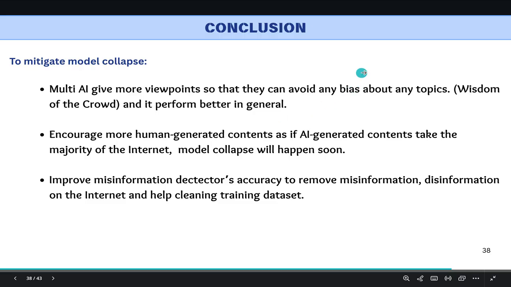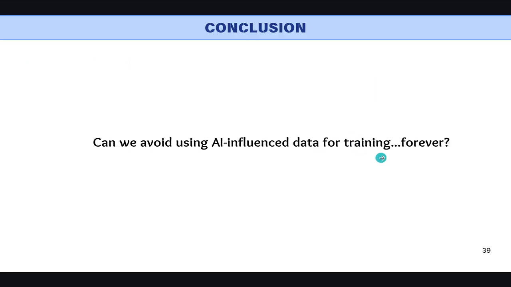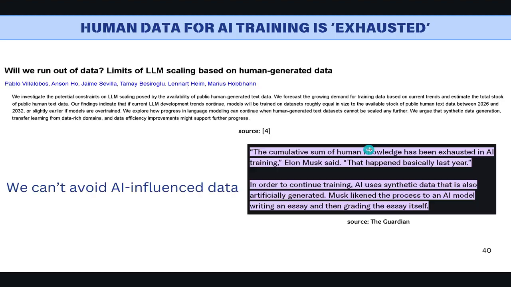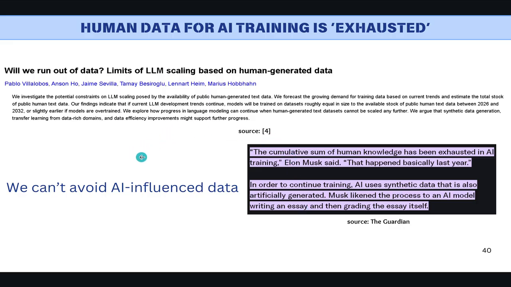So after all that analysis, here are the key ways our model suggests we can reduce model collapse. So can we just use pure human data forever? The answer is no. We are literally running out. This means the AI Ouroboros isn't just a risk. We must use synthetic data.